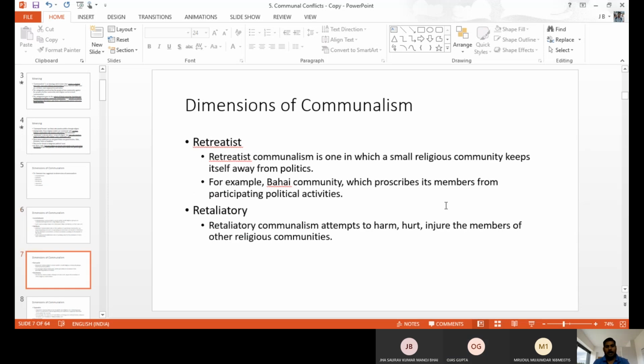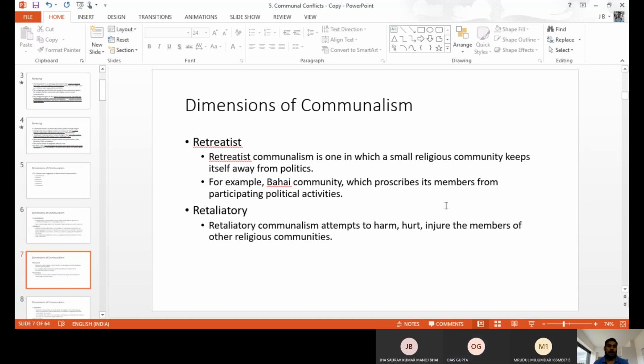Next one, retreatist. These are always very small groups of people who want to be separate from others. They want to maintain their identity. They don't want to mingle or join with others. They feel proud when they have a different identity, a different group. So that type of people are called retreatist.